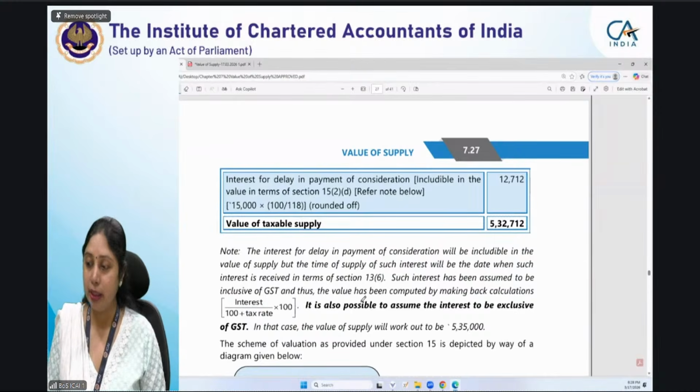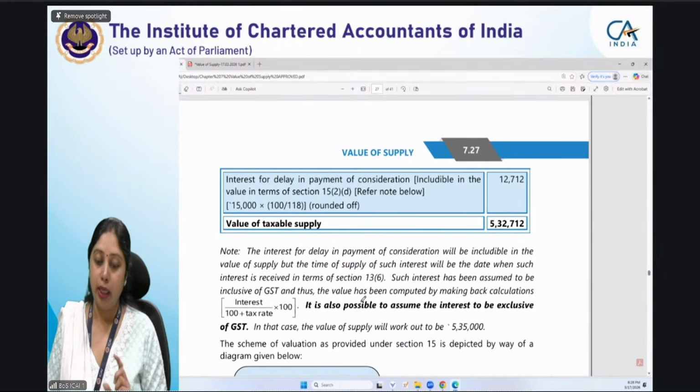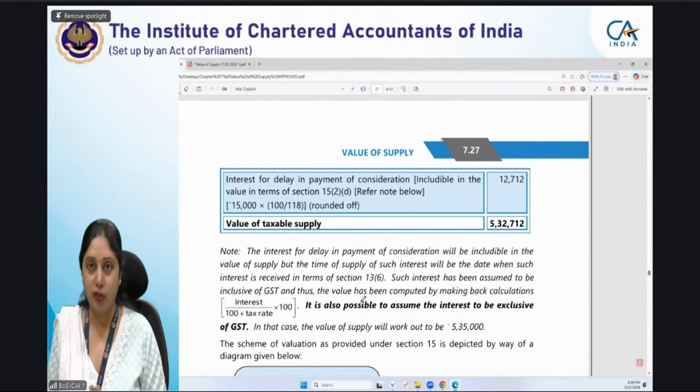But in the study material itself, we have mentioned it very specifically that it is also possible to assume that the interest is exclusive of GST. GST has been separately paid, and in that case the value will be 5,35,000. So both the answers are correct, but it depends on the assumption which you have taken, and please ensure to mention the assumption in your answers. Then you will fetch full marks. So this is very, very important in any of the questions where two possibilities are there. You have to mention the assumption and you have to solve the answer. That will help you in getting the right answer.